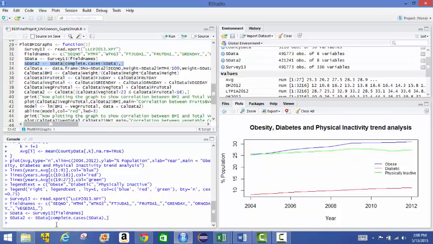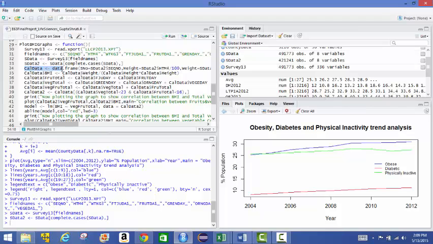So this gets rid of the blank values here. As you can see in this environment section, initially we started with 491773 records, but now after getting rid of the records with blank values, we have 421241 records here.